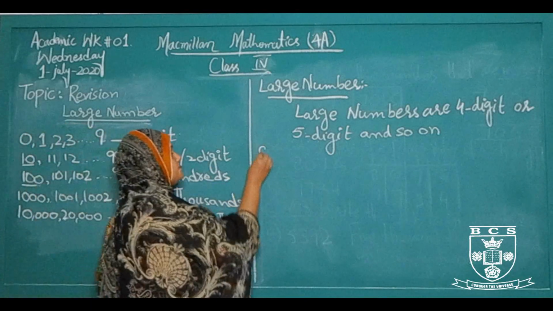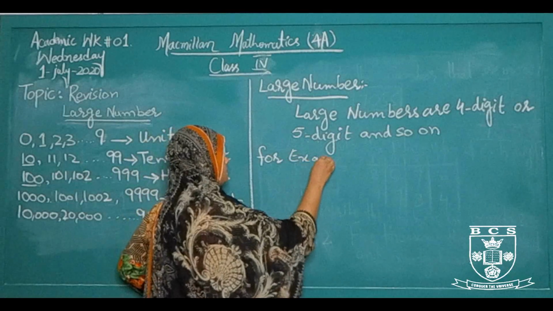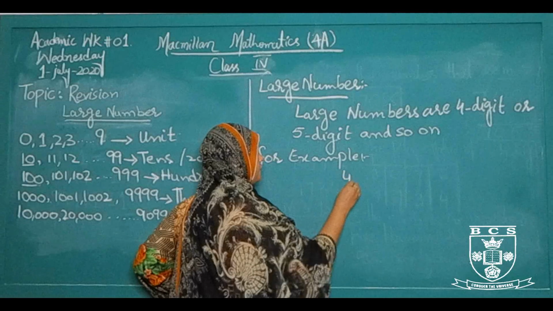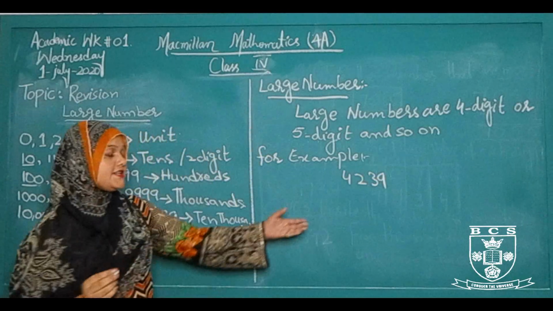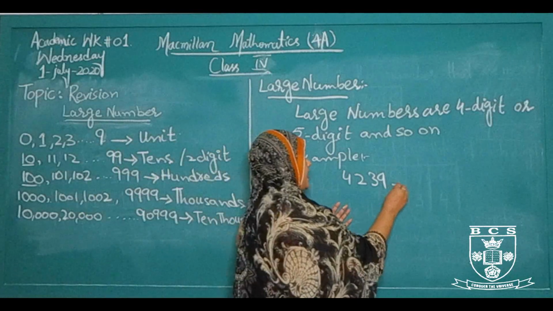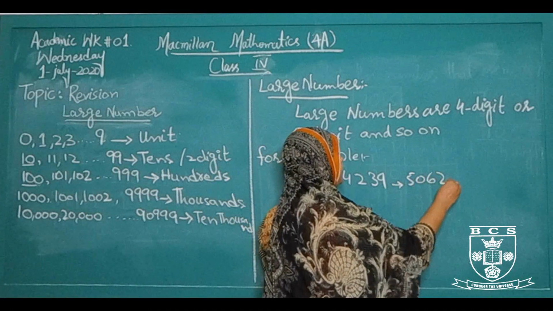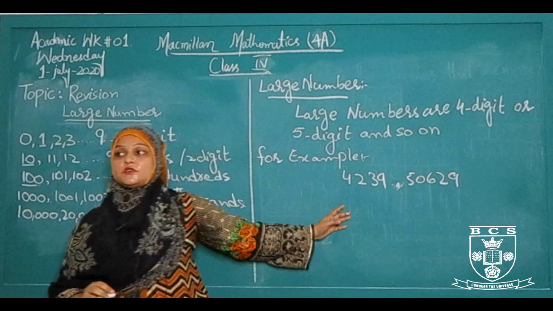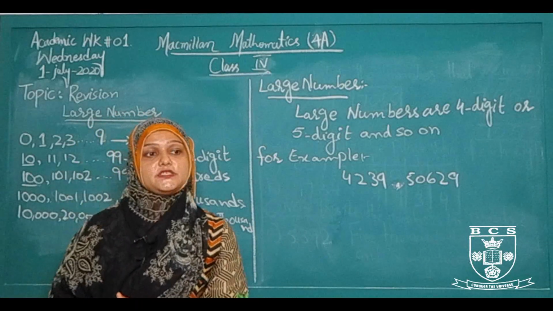For example, 4,239 is a large number, and when we write 50,629, it is also a large number. So write some large numbers in your copy, on the rough pages of your copy.